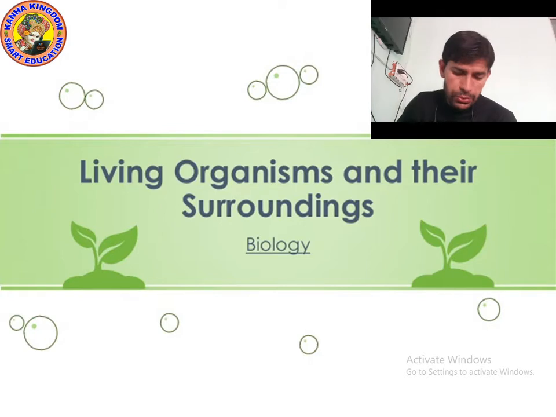So I hope you understood that cell is the smallest unit of life. Plants have different kinds of cells, and animals also have different kinds of cells. Plants and animals are living things, but table, chair, laptop, mobile, they all are non-living things. So first of all, we will see the introduction of living things and non-living things. Okay, let's move on to the next point.